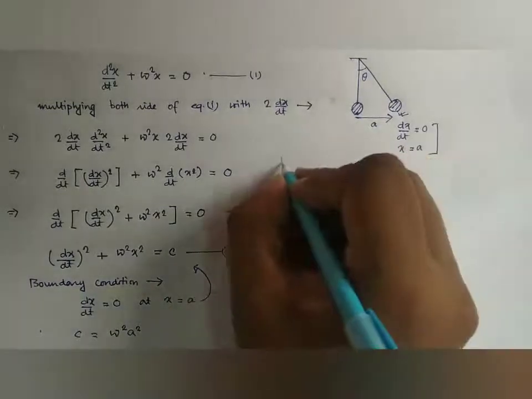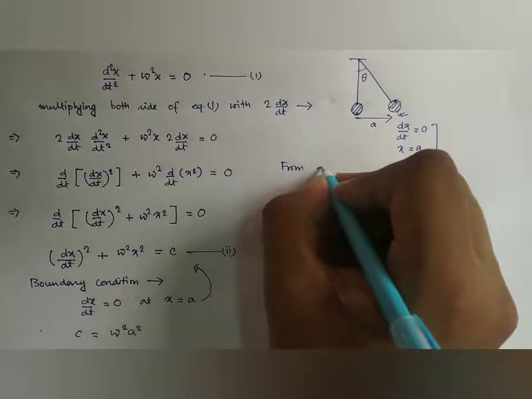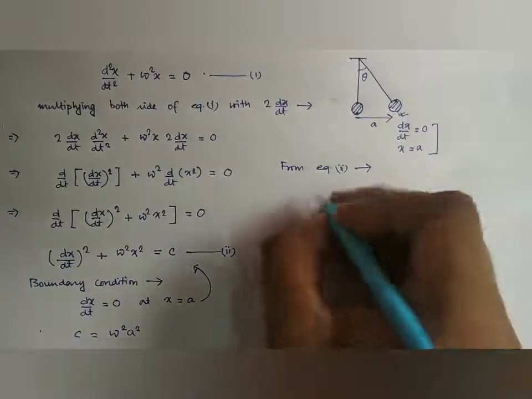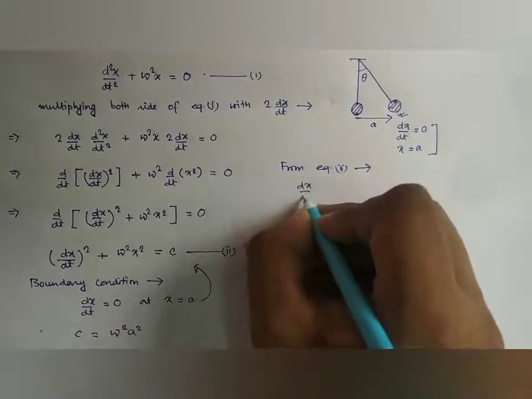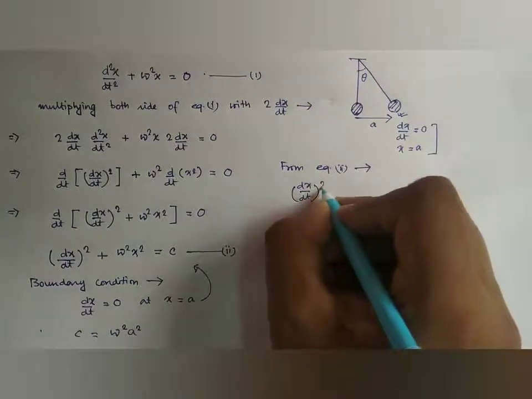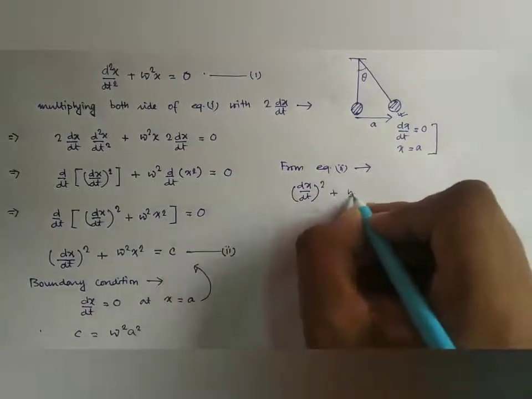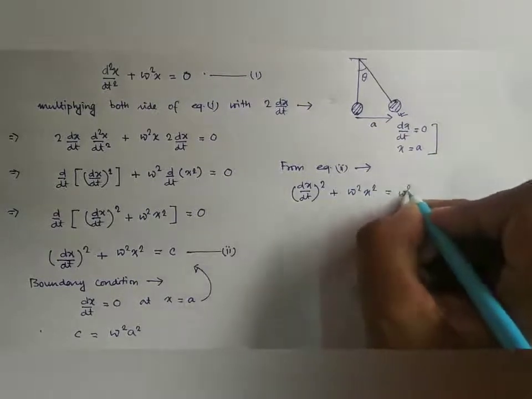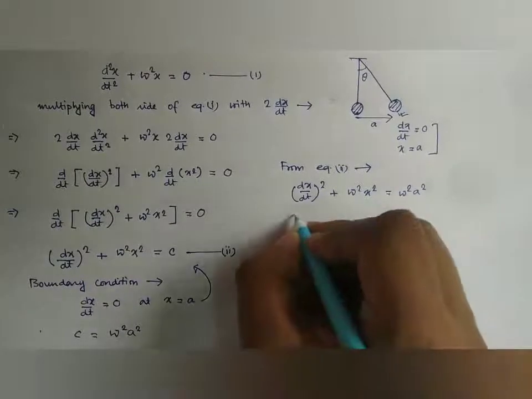So from equation 2 we have (dx/dt) whole square plus omega square x square equal to omega square A square.